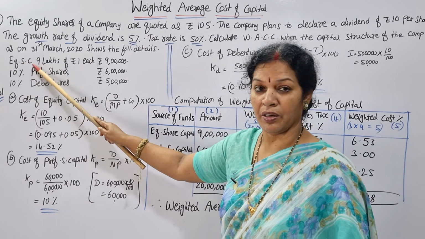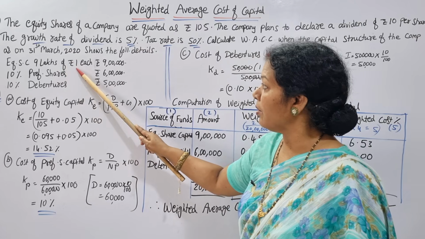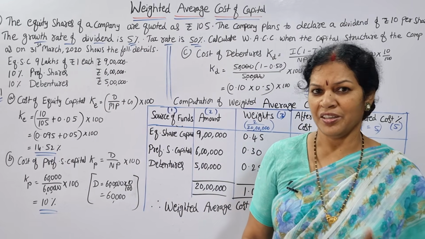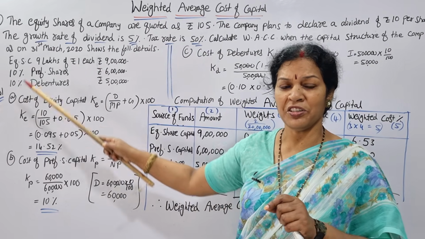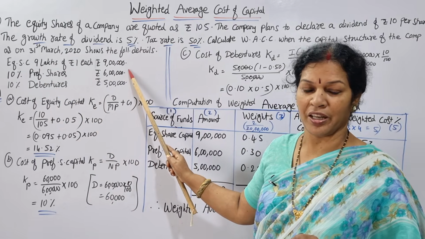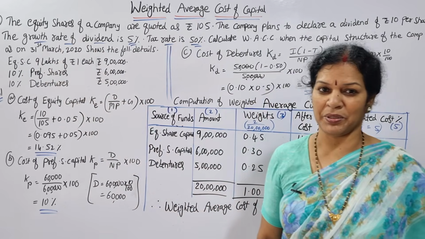Equity share capital, how much is it? 9 lakh shares of 1 rupee each, so the share is 1 rupee. How many shares are there? 9 lakh, which means the cost is 9 lakh rupees. So this is the equity share capital.